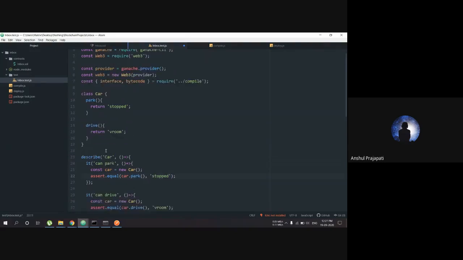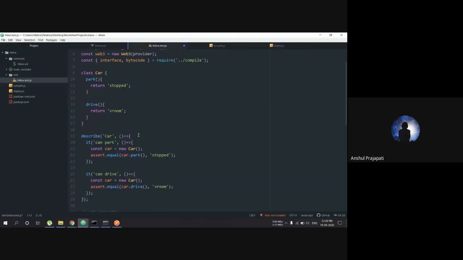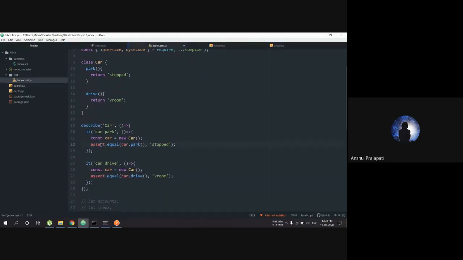Assert is a JavaScript library that just compares values. What car.park is doing is giving us stop, and assert is going to check that. Similarly, we test the drive function, and it gives the same thing. So this is just a simple test of a simple function.